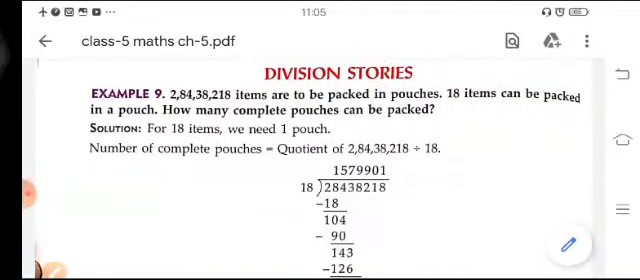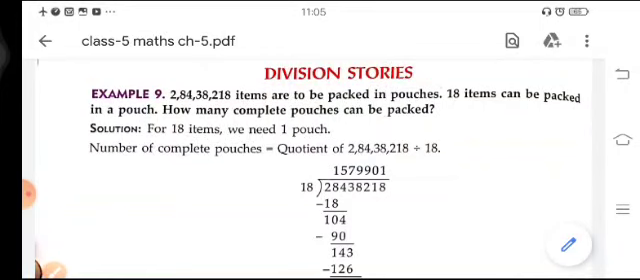So students, in the previous class we learned about division using multiplication facts 16 to 20, division without remainder and division with remainder. Now in this class we will learn about story sums. Okay, division based story sums.